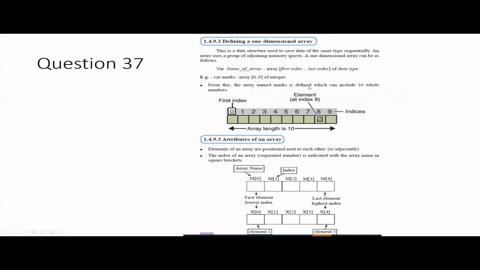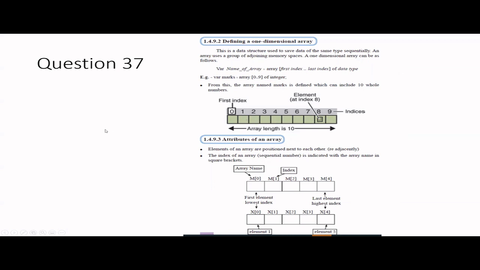These are integers. See the marks, var marks. So the name cannot be changed. Then array of this much of integer. So this is an integer array with indexes 0 to 9. Remember, when indexing happens, the first element is denoted with 0: 0, 1, 2, 3, 4, 5, 6, 7, 8, 9. So this one is the 8th position. So the array length is 9, but you have indexes from 0 to 9.